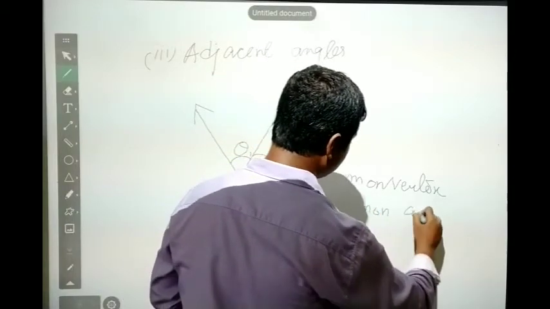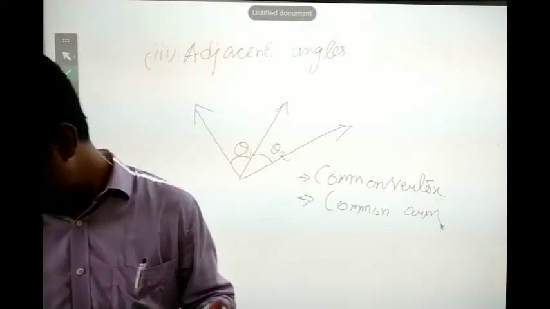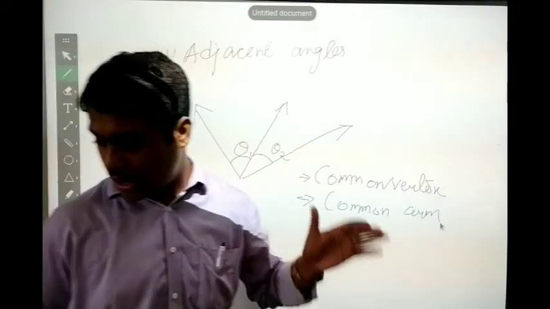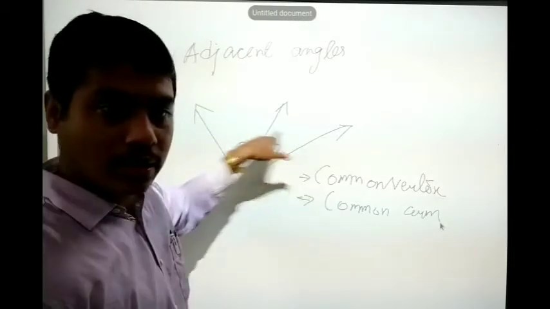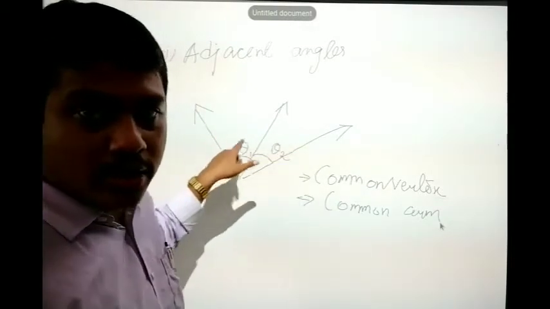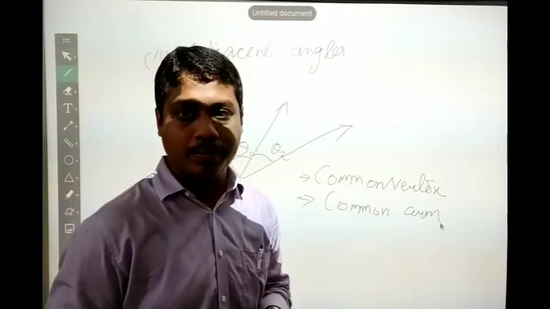The third point is that the non-common arms are on either side of the common arm. These two are the non-common arms, and they should be on opposite sides of the common arm.